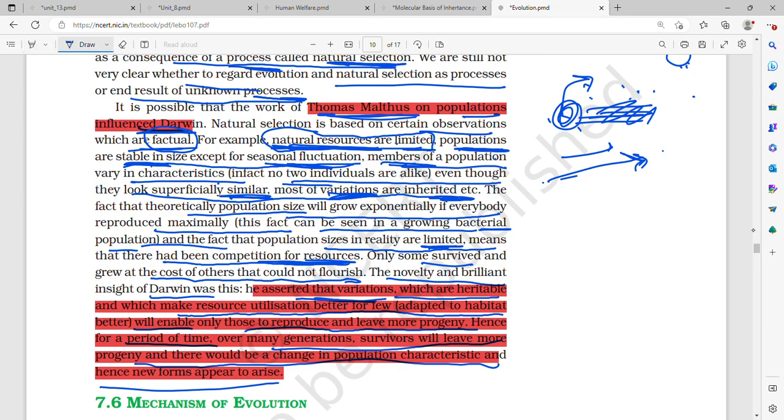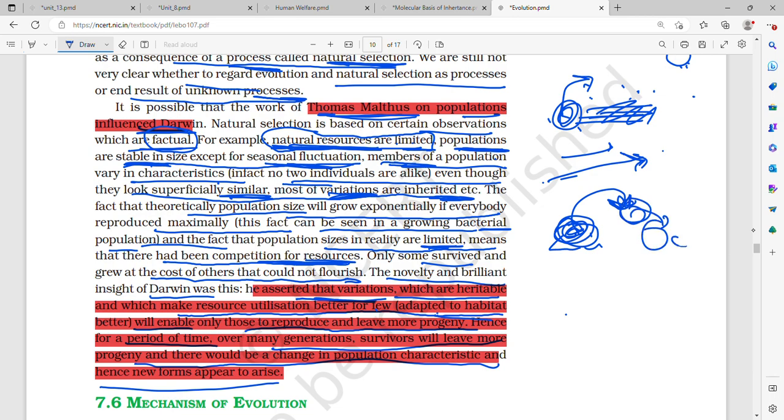So Darwin asserted that variations which are heritable, which make resource utilization better for a few which have adapted to the habitat, are the ones which will be able to reproduce and leave more progeny behind, and over many generations the survivors will leave more progeny, and there would be a change in population. The ones which had produced variations survived, and the others died.